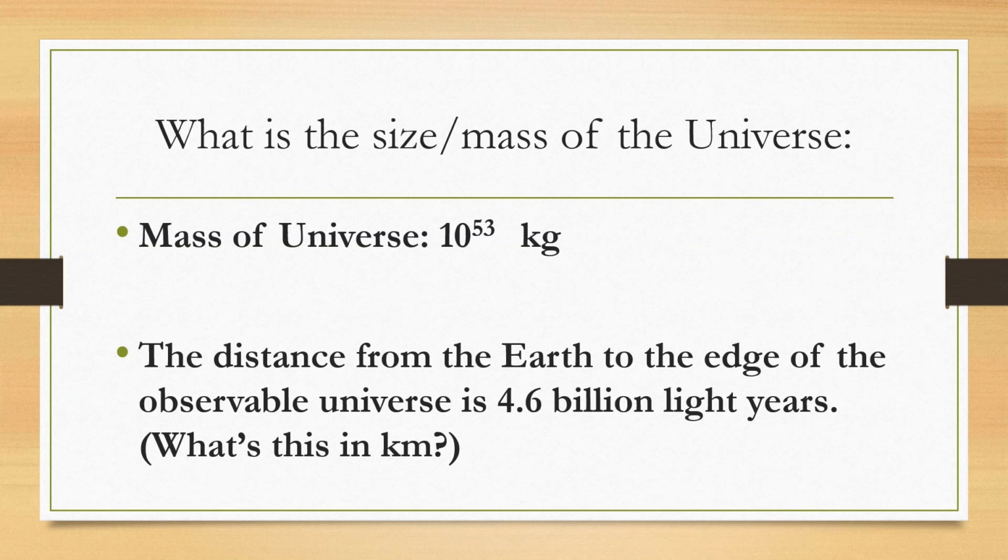So if we were to put everything together, the mass of the universe would be extremely large. Also, the distance from the Earth to the edge of the observable universe, and I'm talking about the observable universe, would be almost 4.6 billion light years. I'm sure you can easily change this into kilometers.